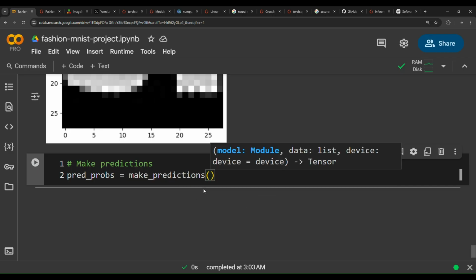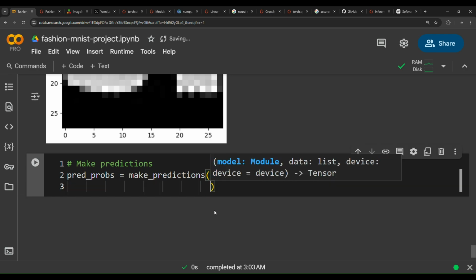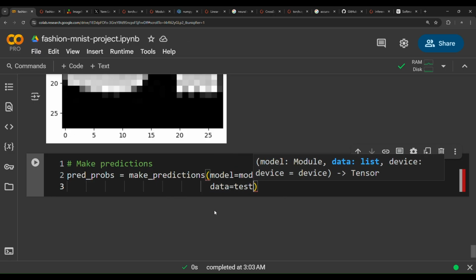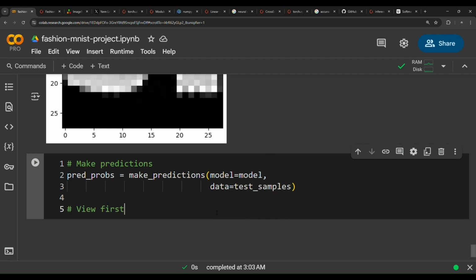This function that we created earlier takes a model, so model equals model, our model that we created earlier, and then data equals that list called test samples. View the first two prediction probabilities.